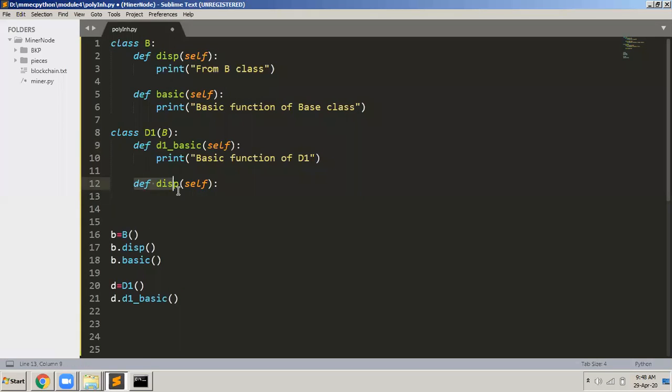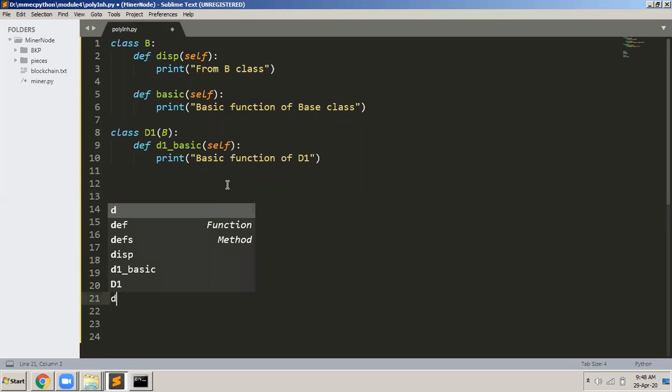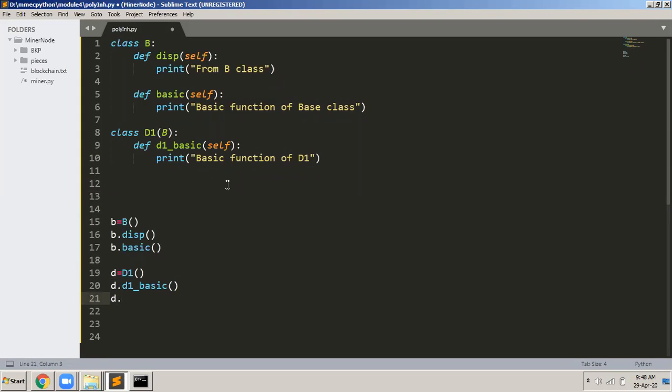Before actually I define this function here, you will have to tell me if it is possible to call d dot disp. Look at this program entirely. I'm calling the function d dot disp. Is this function disp present in D1? This function is not present in D1. Will it be possible for me to call the function disp through the object of D1?